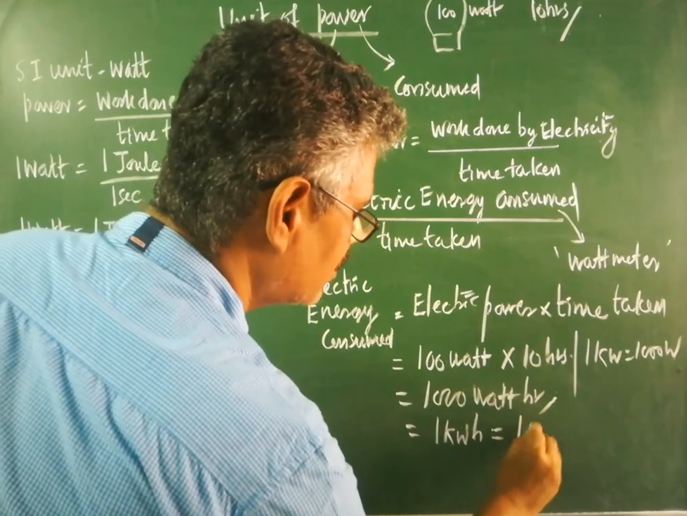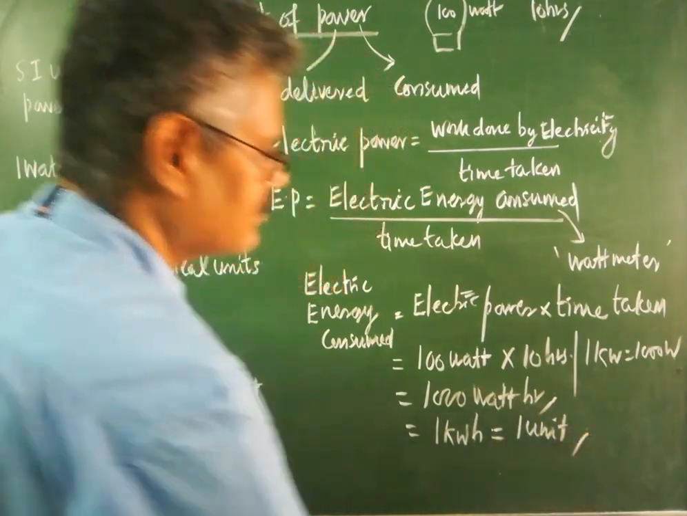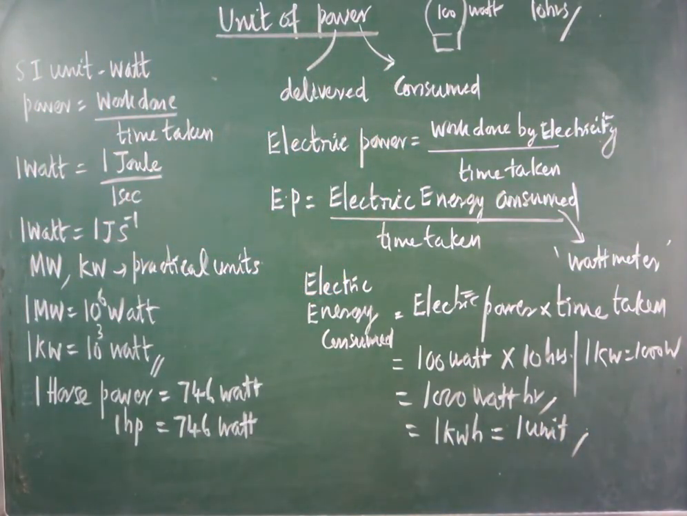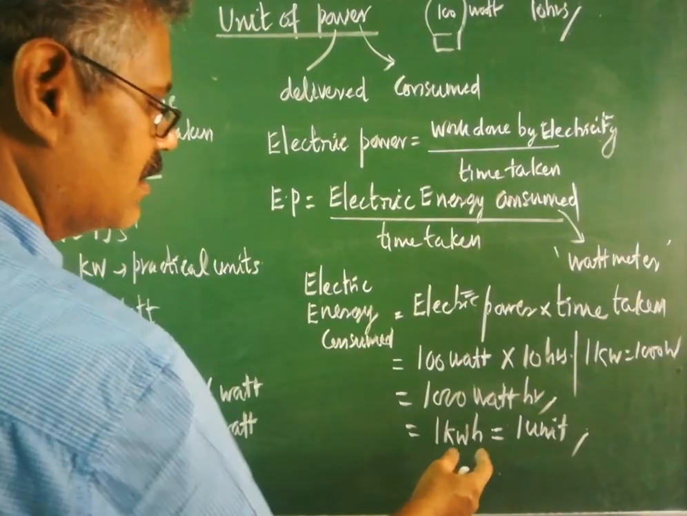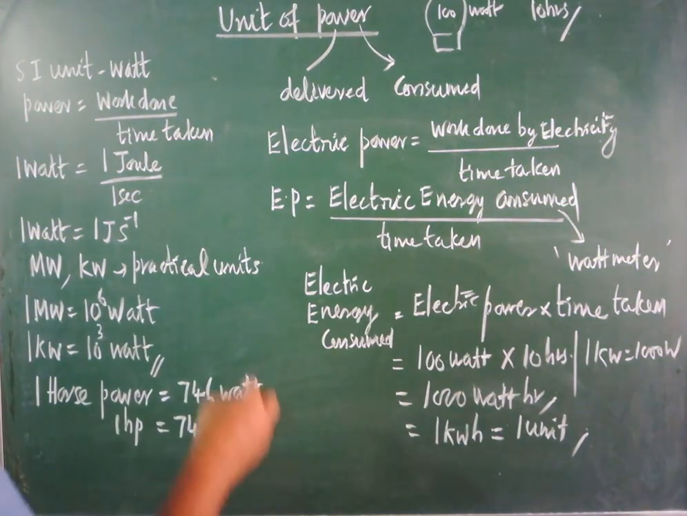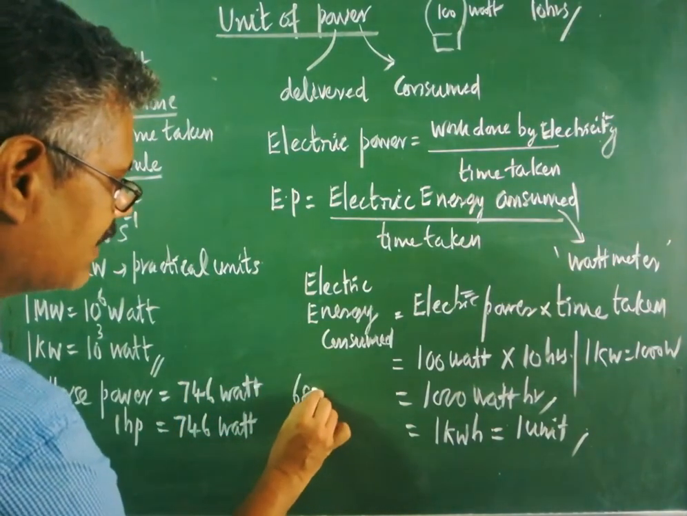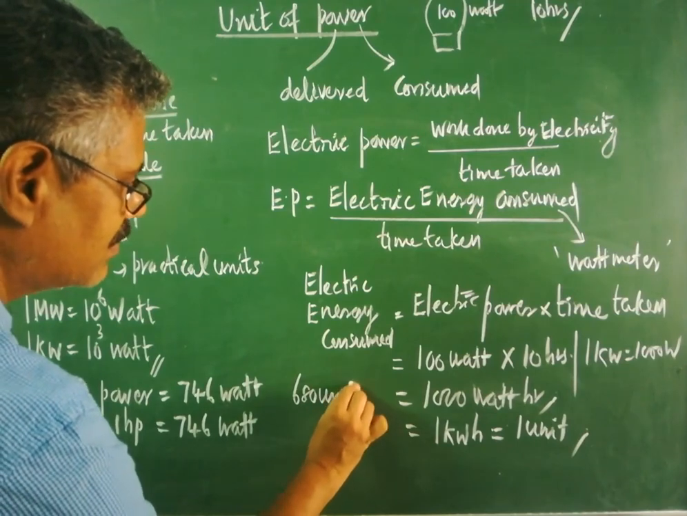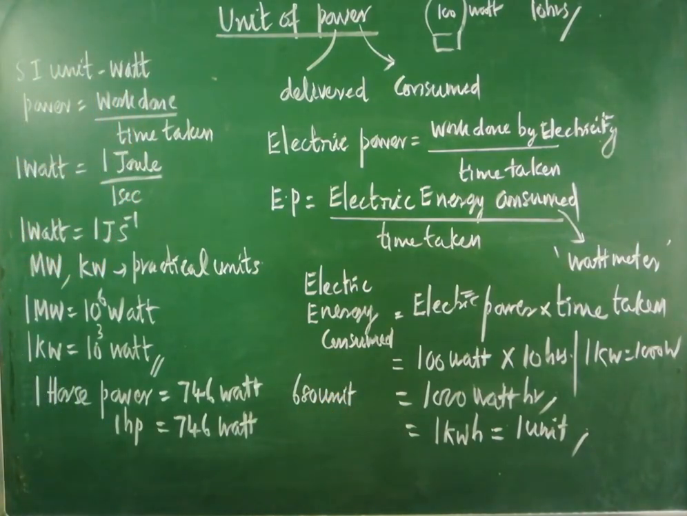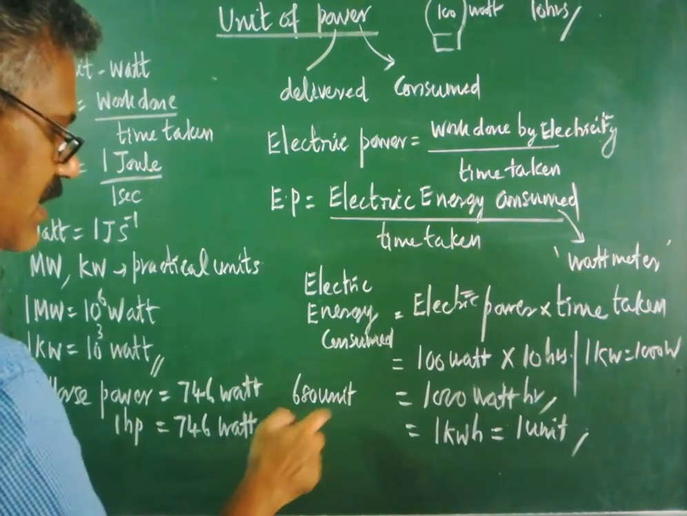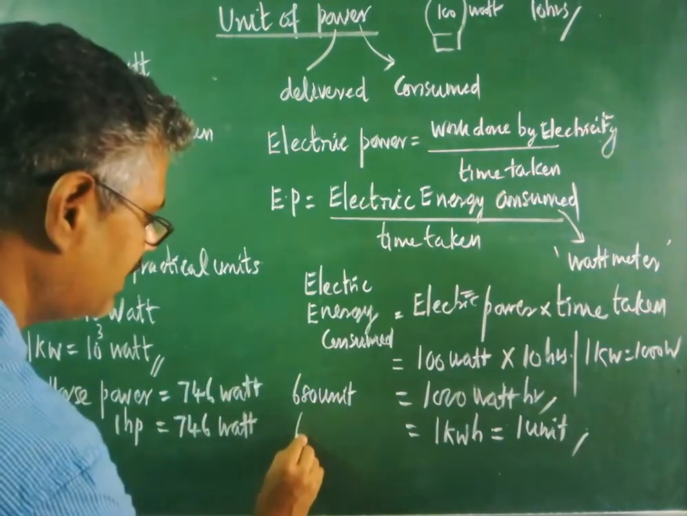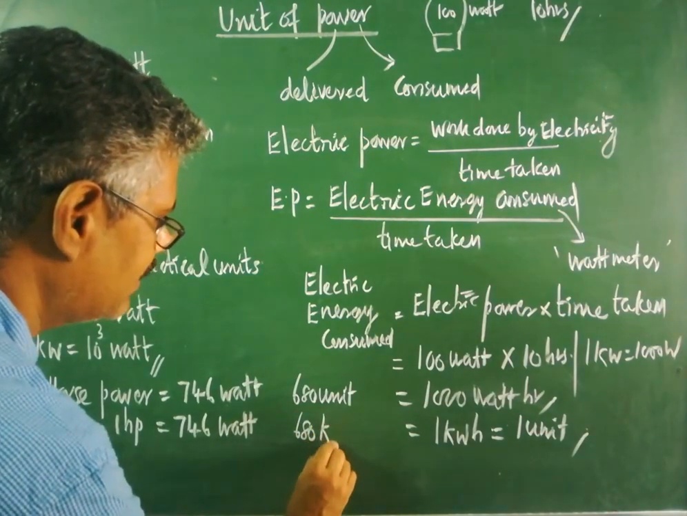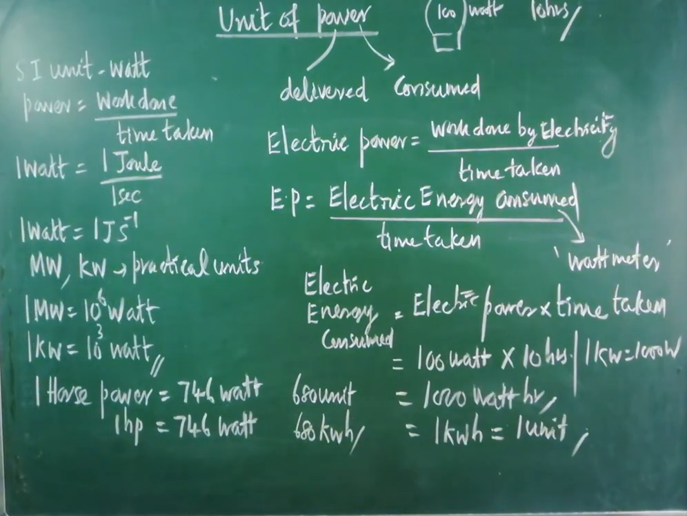This is called 1 unit. Make a note. So clear? EB calculation, all calculations, are done only with the help of the unit called 1 kilowatt hour. For example, if you are consuming 680 units for 2 months, take your EB card and look at the value. If you are using 680 units for 2 months, the meaning is that it is equal to 680 kilowatt hour. So 1 unit is equivalent to 1 kilowatt hour.